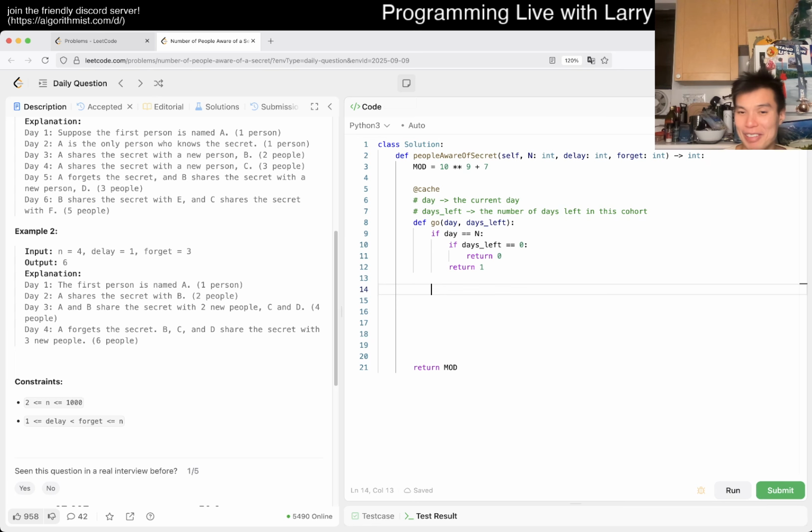I both want to go to sleep and also try to play around with this one, right? And then here, for i in range of day plus delay all the way to day plus forget. Don't know why I had struggled with this one. And we do a min on this, which is actually very awkward. I don't know that I should solve it this way. So I was going to count down the days left for this cohort, right?